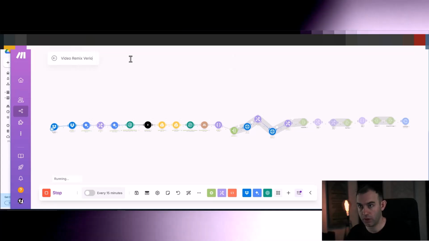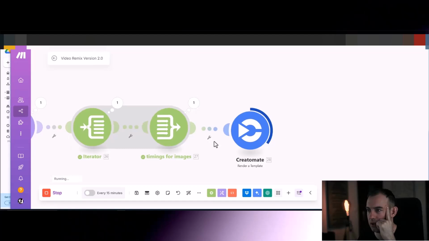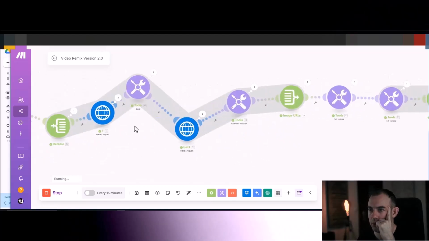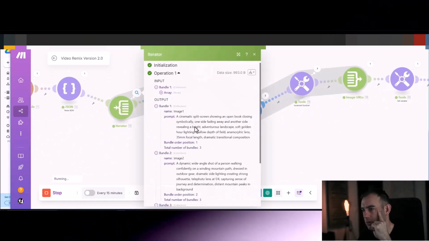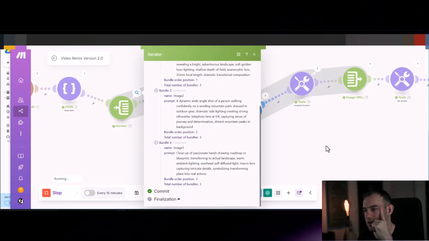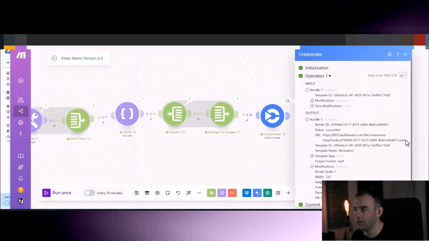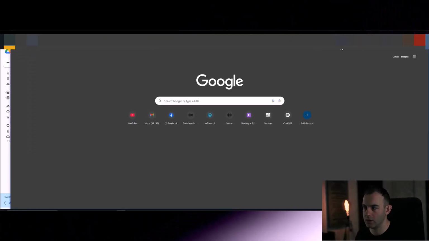Video version 2.0. So Creatomate is now rendering image URLs. Here are our prompts. I don't think this time it is done only 3 images. Yeah, so very interesting. Okay, outputs. So let's watch it together.